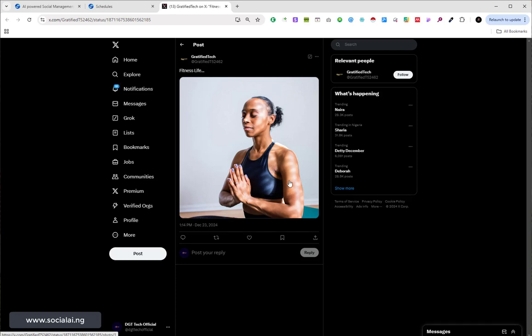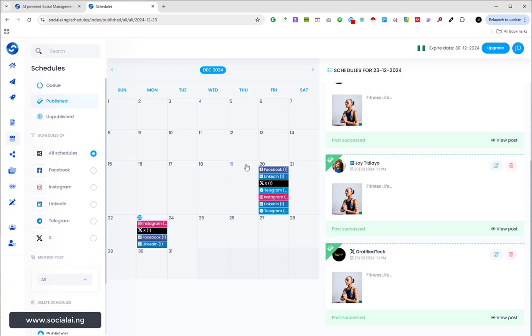So here we have the posts on X as well. You can see I don't need to actually start going to each of these platforms one after the other and start checking. So it's the same thing works with Telegram. The same thing works with LinkedIn page. If you have LinkedIn business page, the same thing works with Google My Business. The same thing works across all the social media networks, right?